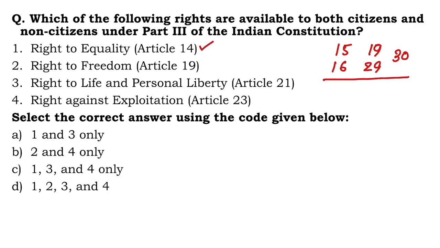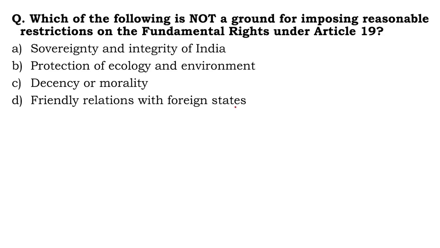So 14 yes to non-citizens also, 19 no to only citizens, 21 to everyone, 23 for everyone. So 1, 3 and 4, C being the right answer. Let's move on to the next question.